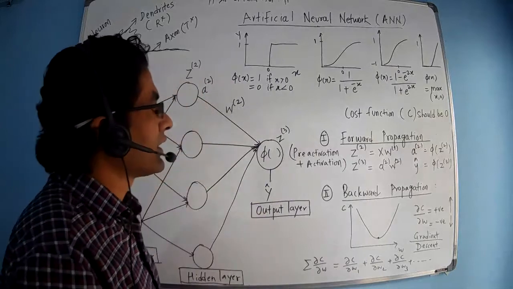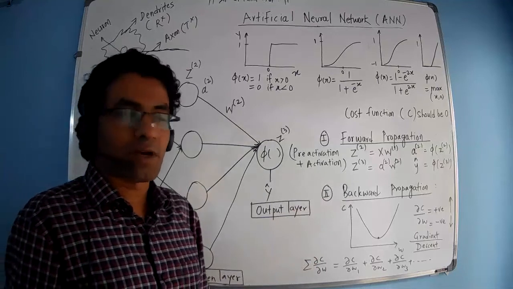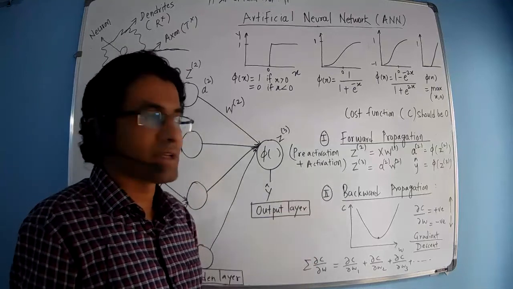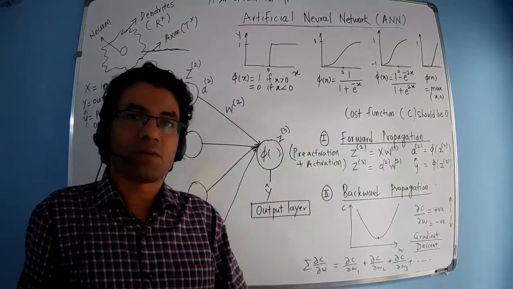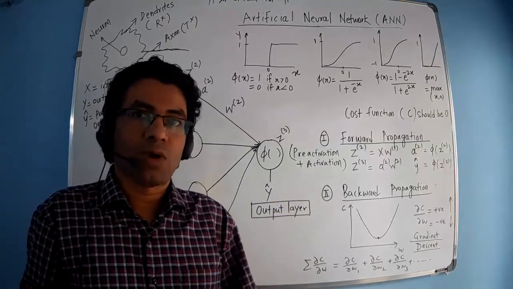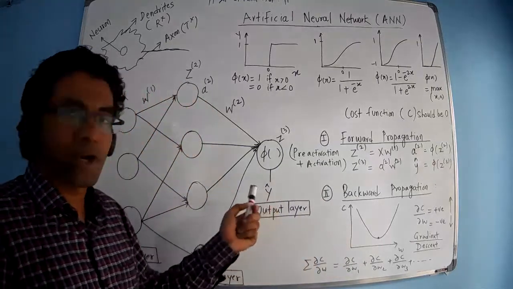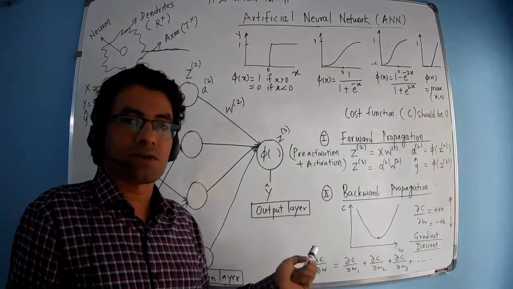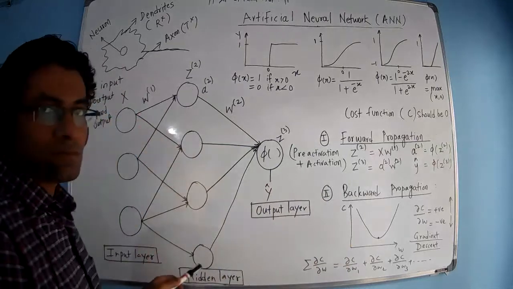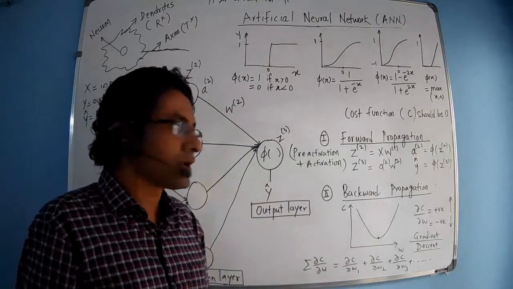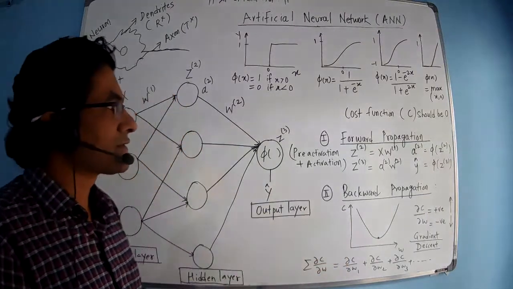There are basically two types of processes in an artificial neural network. One is forward propagation and the second is backward propagation. Forward propagation means your information is moving forward from the input towards the output through the hidden layer. In backward propagation, if your predicted output is not accurate or is not the same as the expected output, then you have to modify these weights. So the weight modification comes under backward propagation. We'll discuss them one by one. First, we'll discuss forward propagation.